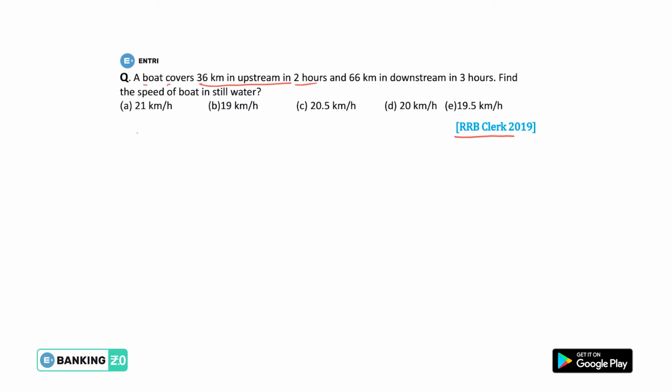That means we can find out the upstream speed. Say upstream speed is SU, so we know that speed equals distance upon time. That means 36 divided by 2, so 18 kilometer per hour will be the upstream speed. And 66 kilometer downstream in 3 hours. That means we can now find out the downstream speed as distance upon time. Again 66 divided by 3, that means 22 kilometer per hour will be the downstream speed.